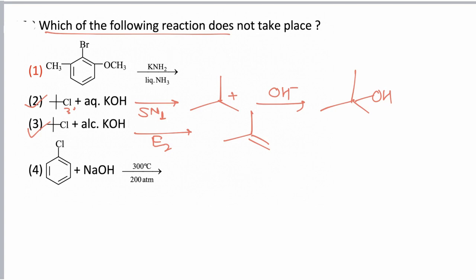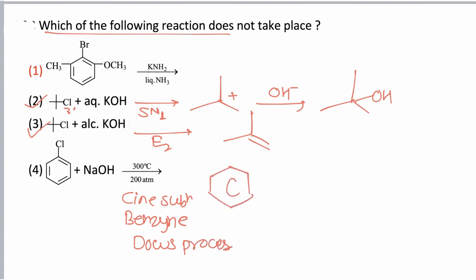When chlorobenzene is reacted with NaOH at 300 degrees Celsius temperature and 200 atm pressure, this is a substitution, also called the benzyne mechanism. This reaction is known as Dow's process. By this way we can prepare phenol. First the phenoxide ion is formed, then on treating with water we get phenol. So all three reactions are feasible.